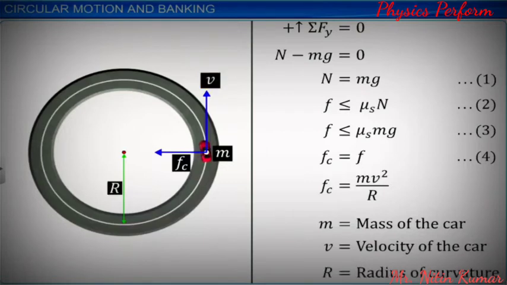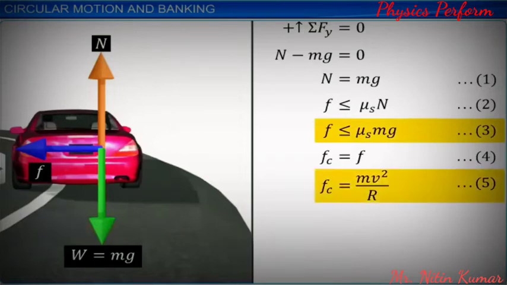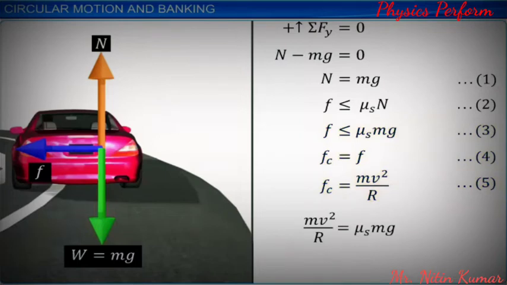Let us call this equation 5. Substituting equations 3 and 5 in equation 4 and simplifying, we get maximum velocity, v max, as the square root of mu s r g.